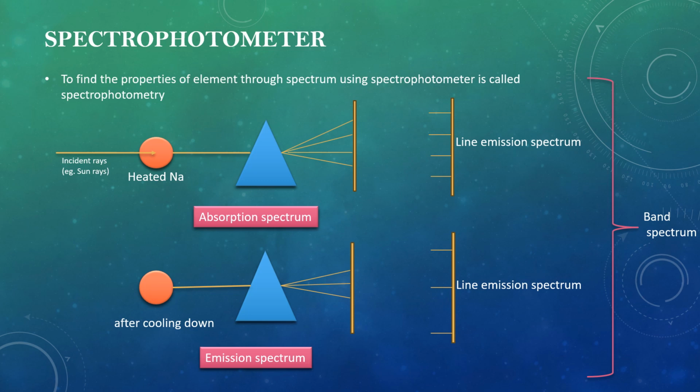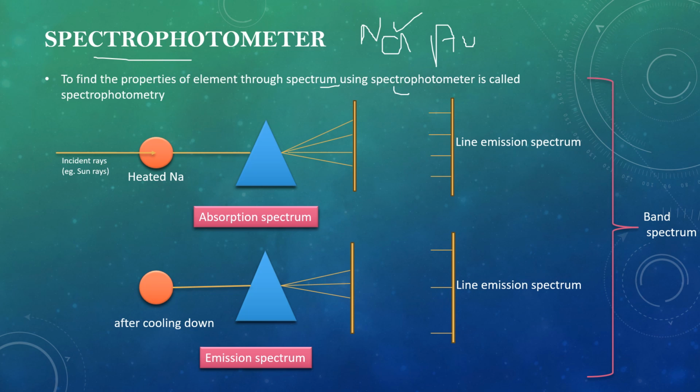Now we study elements like Na and Au. Elements like these are studied through a spectrophotometer, and the study of the properties of elements is done by spectrometry, in which we use the spectrum to study the properties of the element through a spectrometer.